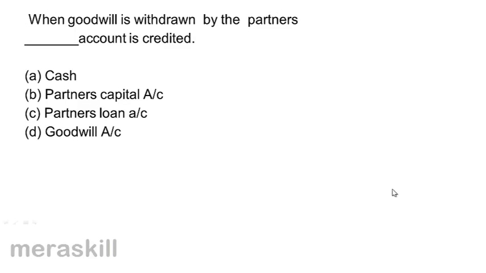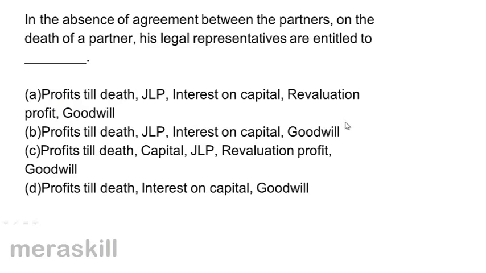When goodwill is withdrawn by the partners, which account is credited? A. Cash, B. Partners' capital account, C. Partners' loan account and D. Goodwill account. When goodwill is withdrawn, it means cash is being withdrawn and therefore cash account is credited. Correct answer A.